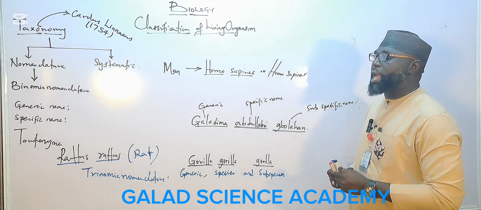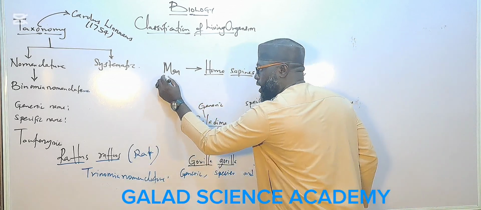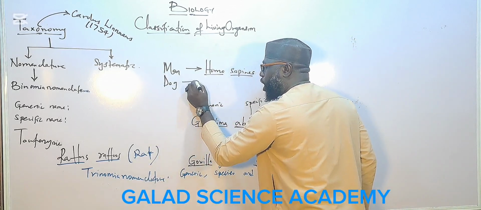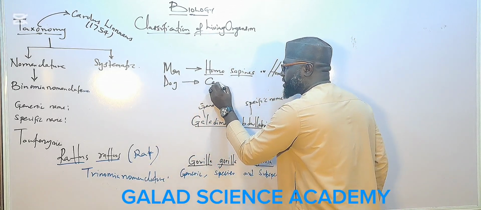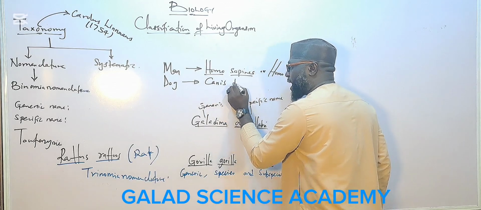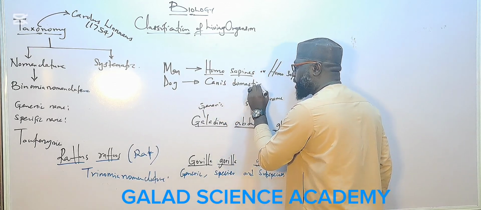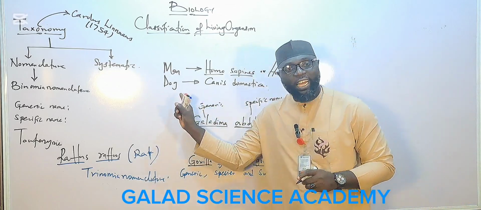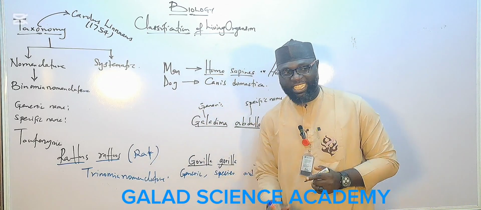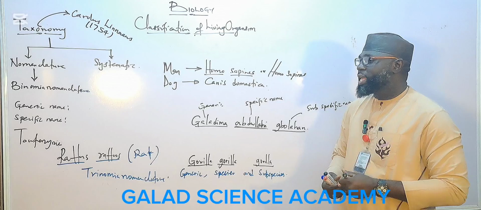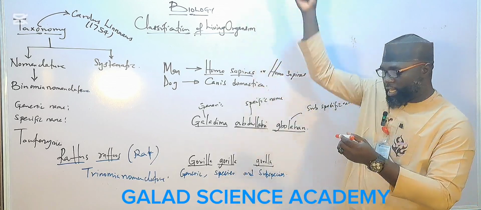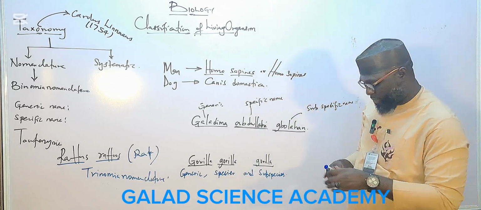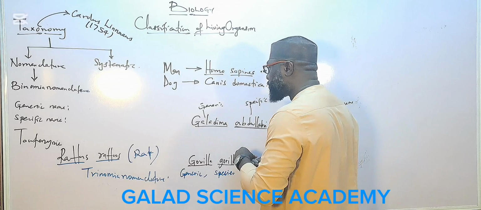What is the scientific name for dog? Dogs are called Canis domestica. The word Canis for dog is derived from the word carnaceous teeth. They are carnivorous. And we also have housefly.